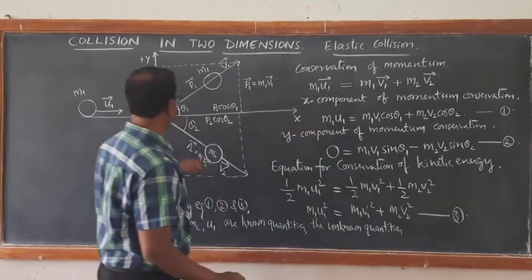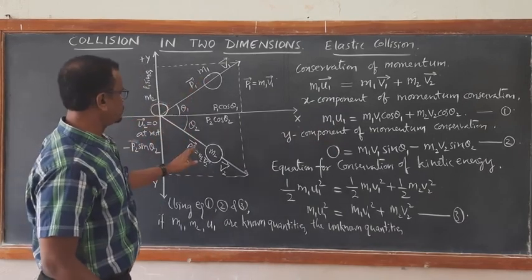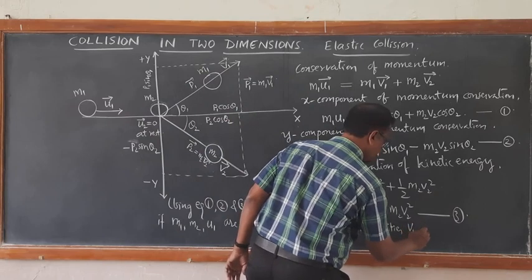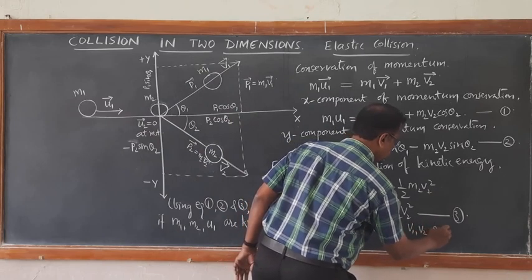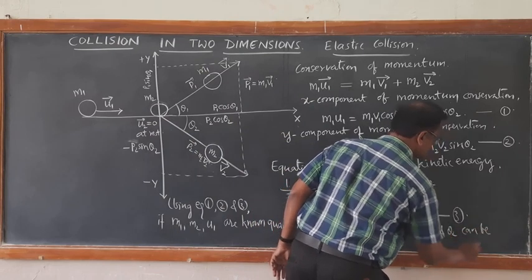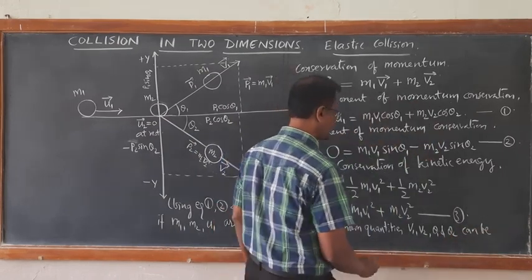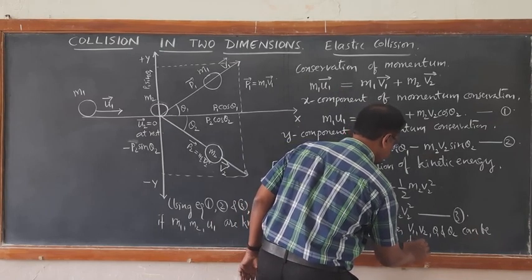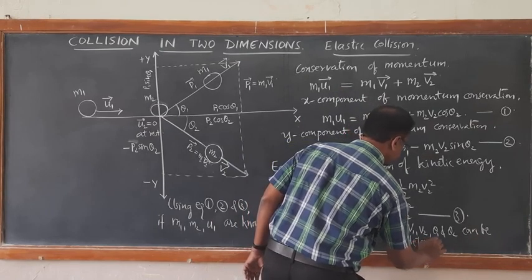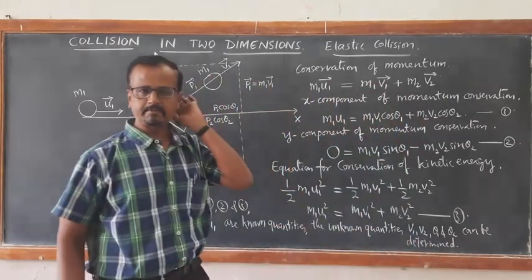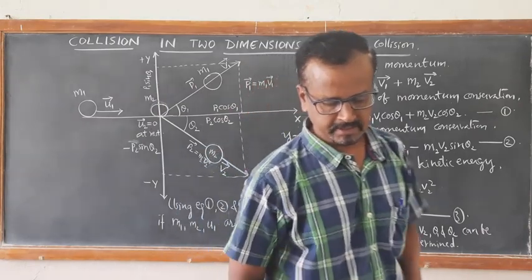The unknown quantities are v1, v2, theta 1 and theta 2, and they can be determined. Let us solve an example based on this, then things will be clear.